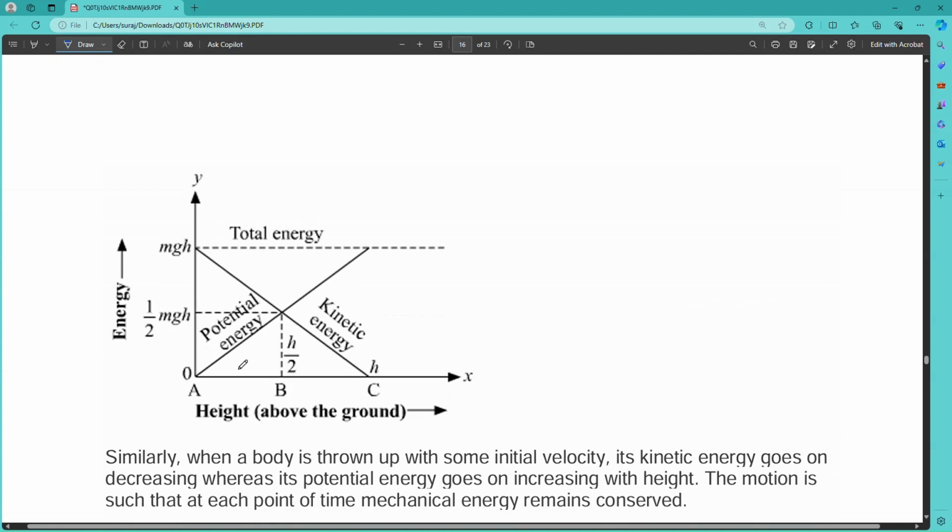Here the curve is showing that total energy equals kinetic energy plus potential energy. It is converting.